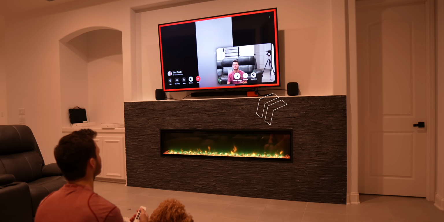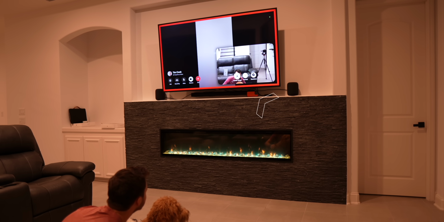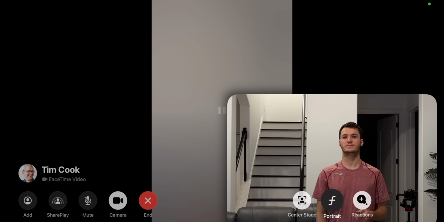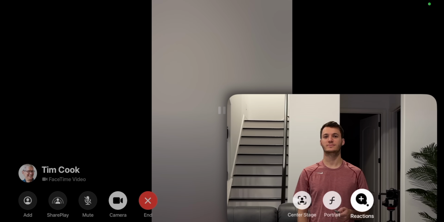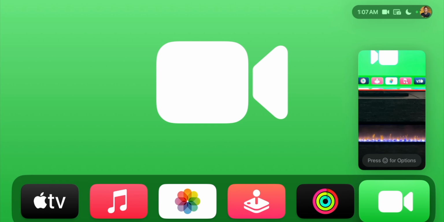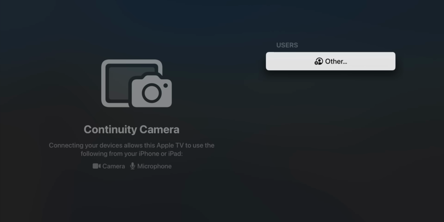Last year with tvOS 17, we got the FaceTime application on the Apple TV, and we used Continuity Camera to use FaceTime from the Apple TV, and that's been expanded and enhanced here with tvOS 18 because we now have live captions for FaceTime. So just like on the iPhone, everything that's said during a FaceTime call is now displayed as a real-time live transcript on the TV screen. Now this only works in English and in the US and Canada, but I'm sure that will roll out to other countries and other languages eventually.